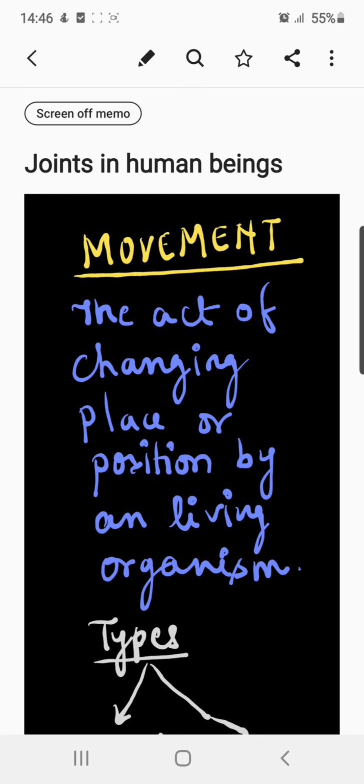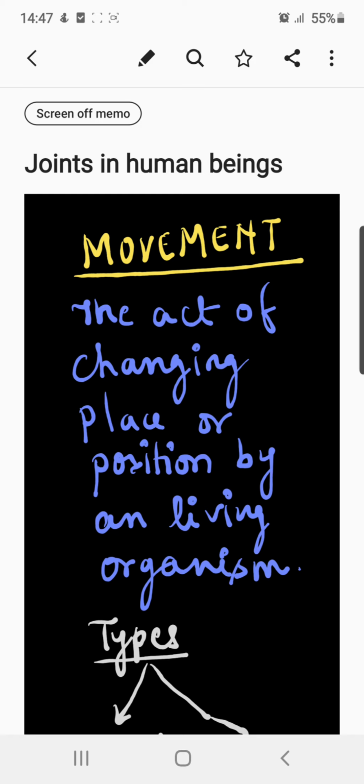There is one question which might be coming to our minds: what is the basic difference between locomotion and movement? It is very difficult to separate movement from locomotion. In animals, locomotion is intimately related to movement.